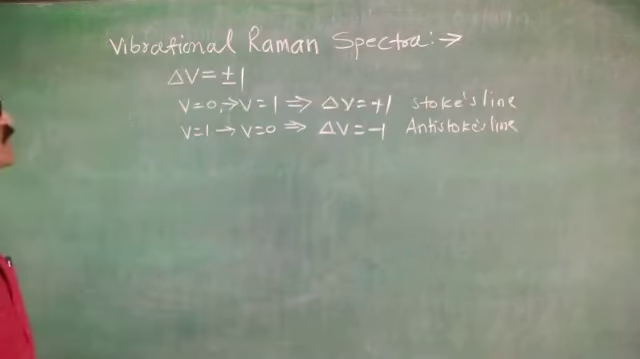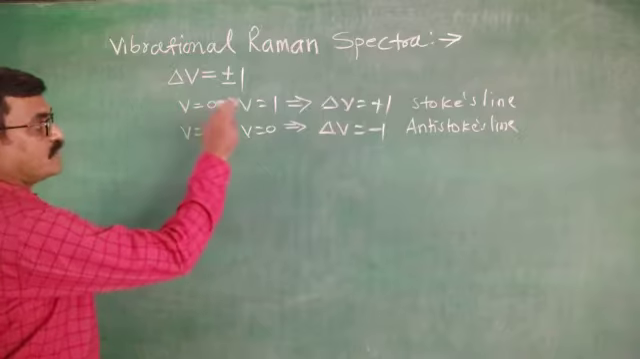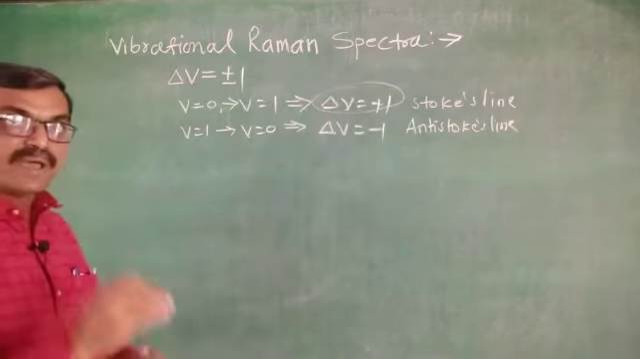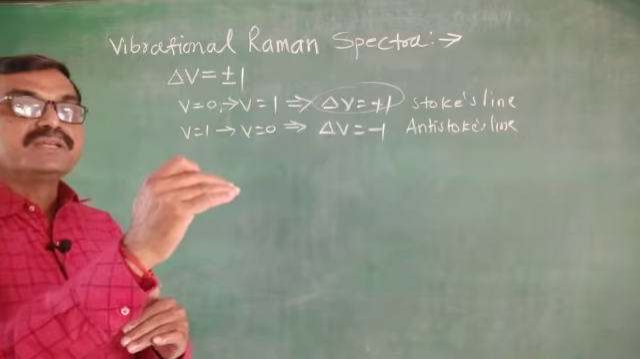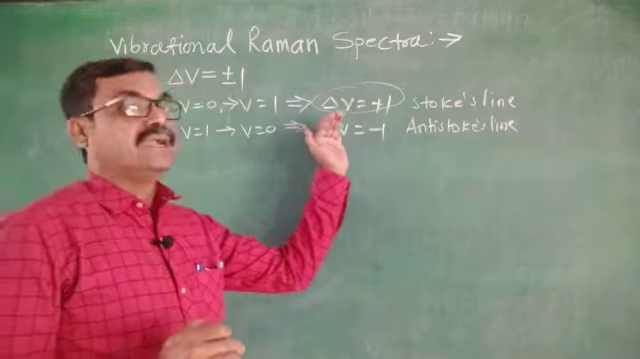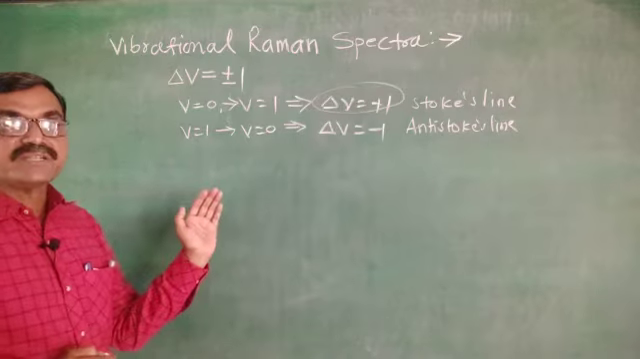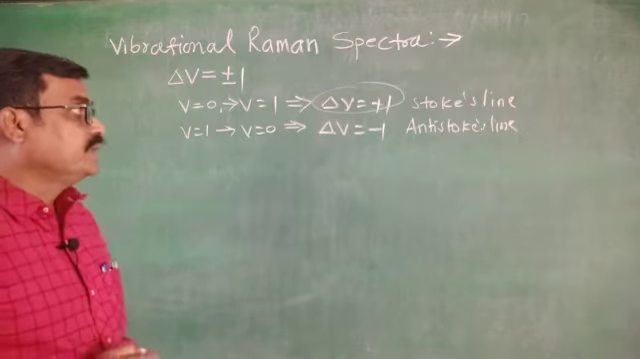Means V equals 0 to 1 or V equals 1 to 2 means delta V plus 1. Lower vibrational energy level to upper vibrational energy level, such a transition is delta V equals plus 1. Then and only then, for such a transition, the pure vibrational Raman spectrum is obtained.